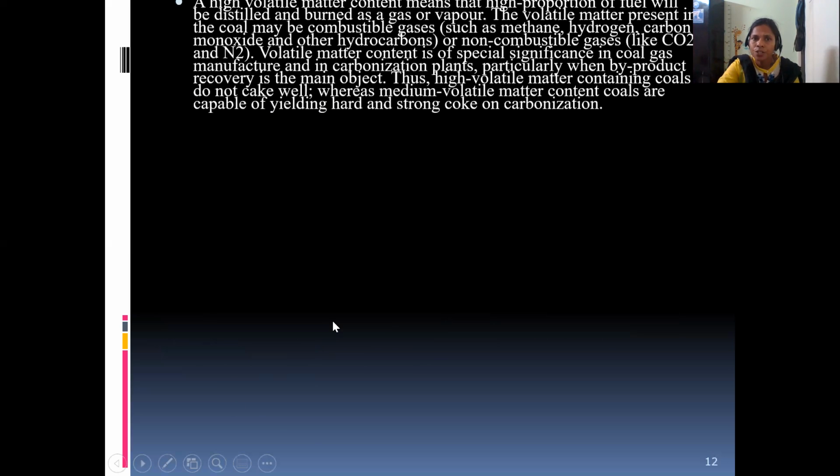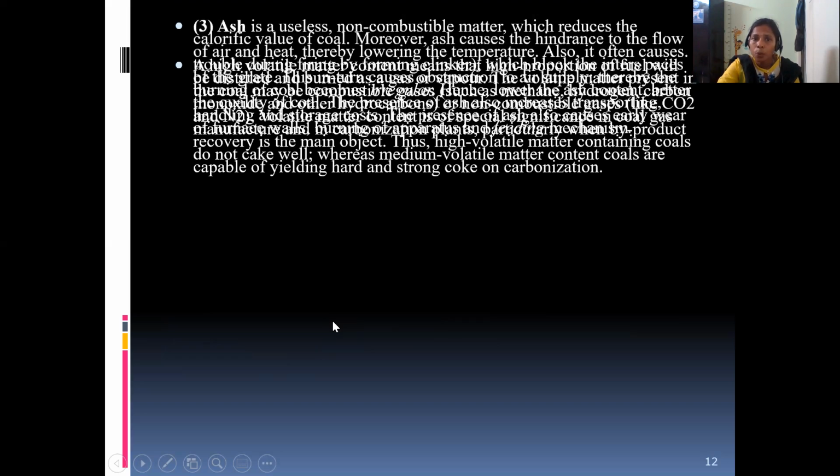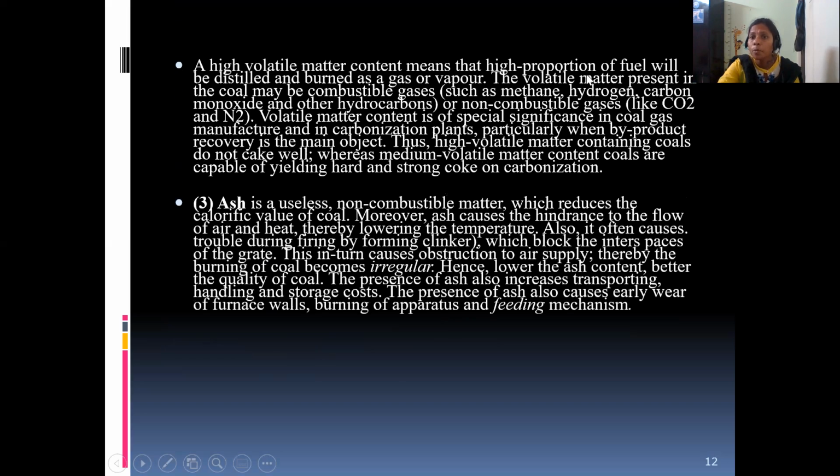A high volatile matter content means that a high proportion of fuel will be distilled and burned as a gas or a vapor. The volatile matter present in the coal may be combustible gases or non-combustible gases. Volatile matter content has special significance in coal gas manufacture and carbonization plants, particularly when byproduct recovery is the main objective. There is no need to write this point; directly you can move to the next, ash.